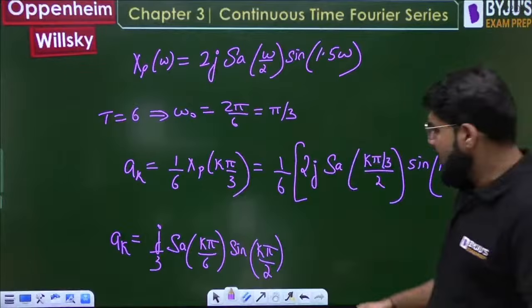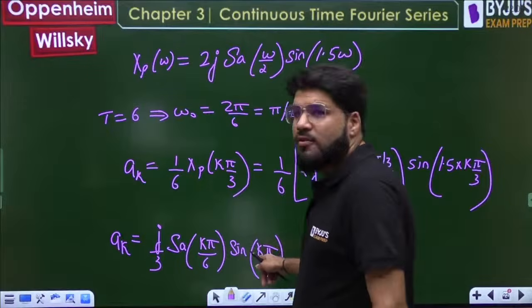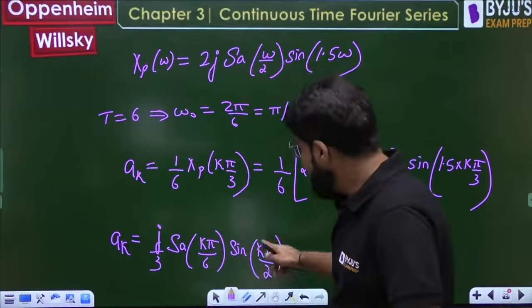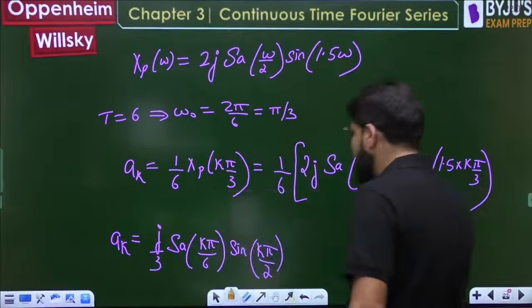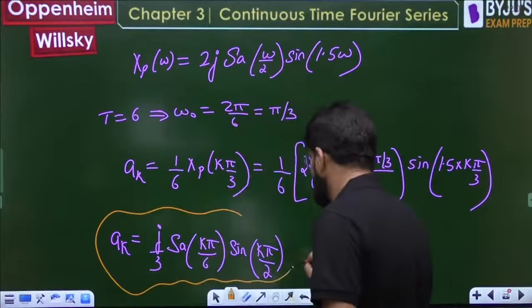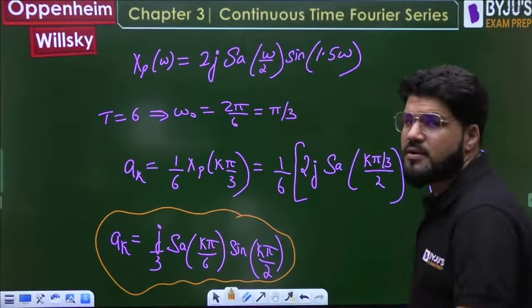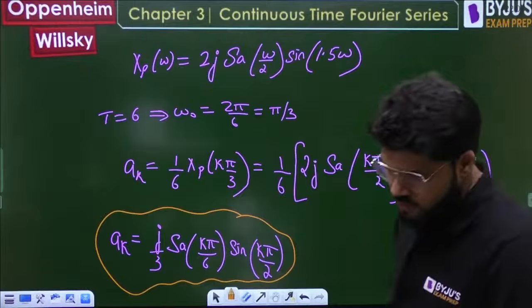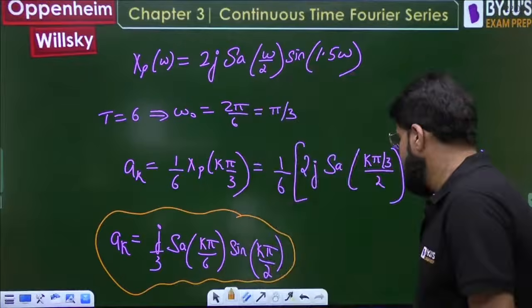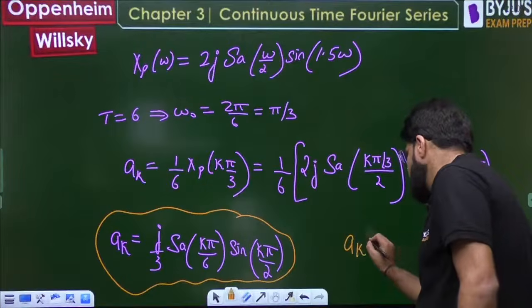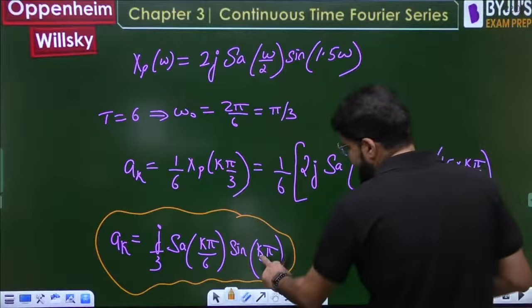Let me also tell you that whenever you take any even value of k, the answer will be 0. Why? Even value 2 or 4.